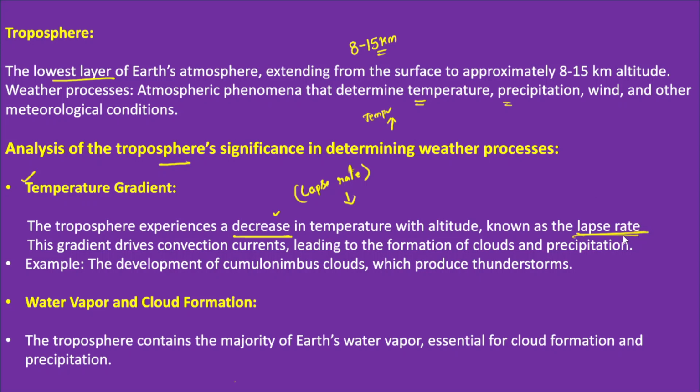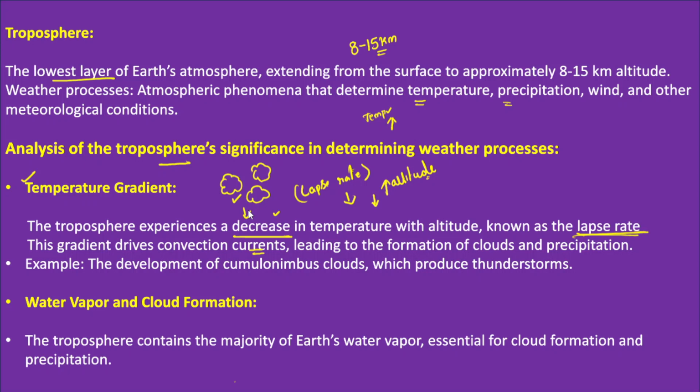Now this particular gradient, that is decreasing of temperatures with increasing altitude, further drives the convection currents. So convection currents are also a very important phenomenon when it comes to precipitation. Because of sunlight or solar insolation, the convection currents take place, and then convection currents lead to the formation of clouds over a certain region. Okay, so formation of clouds and then condensation and precipitation.